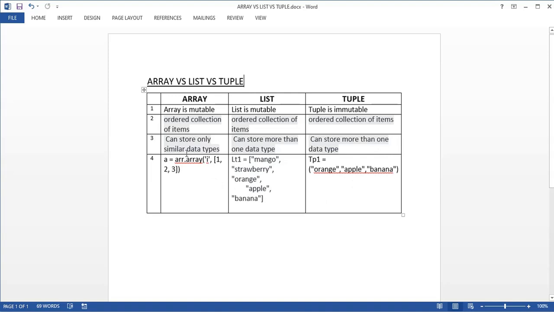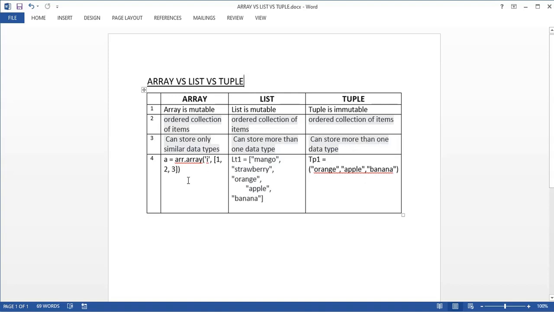Okay. And the third difference is that arrays can store only similar data types. So array will store only similar data type, but list can store more than one data type. You can store string, integer, everything all together in one list. And in case of tuple also, you can store more than one data type.